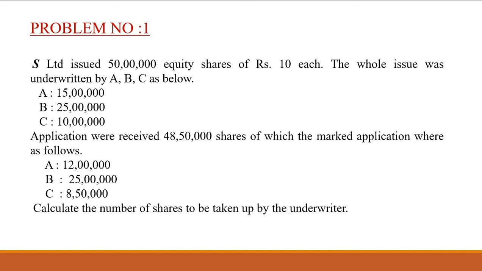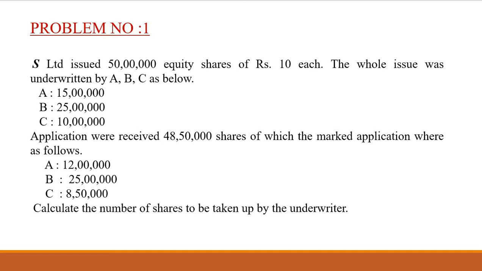Here, the company is issuing 50 lakh equity shares of rupees 10 each, and the whole issue is underwritten by these three people, A, B, and C. Students, who are these three persons?